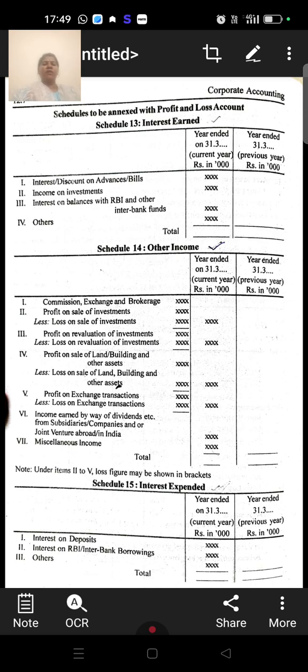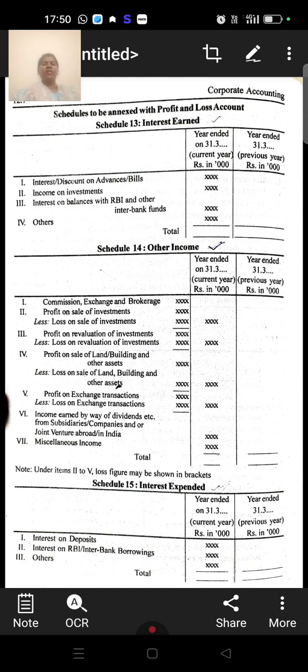What are the items included in interest earned? First one is interest and discount on advances and bills. Second one is income on investments. Third one is interest on balances with RBI and other interbank funds. The last one is other income. Sometimes some charges may be claimed by the bank. From a customer's point of view, the maximum charges are claimed by the bank. So these are all included in the others category.